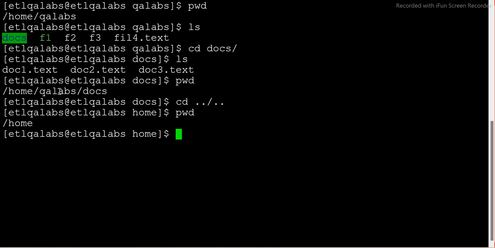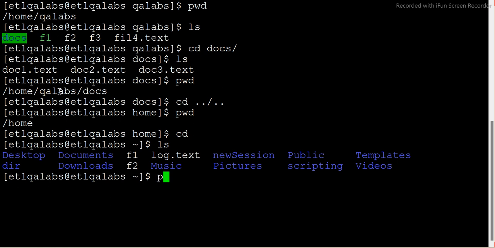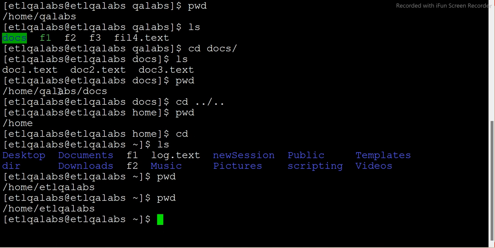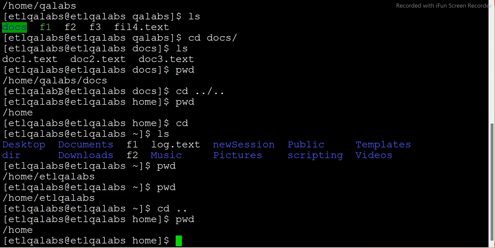But there is another way. Let's go back again to cd docs. Let me show you where we are. Okay, ETL labs. Now I am here, pwd. All right. If I want to go to home again, I can go like this, and this is the relative path. The other way is the absolute path.